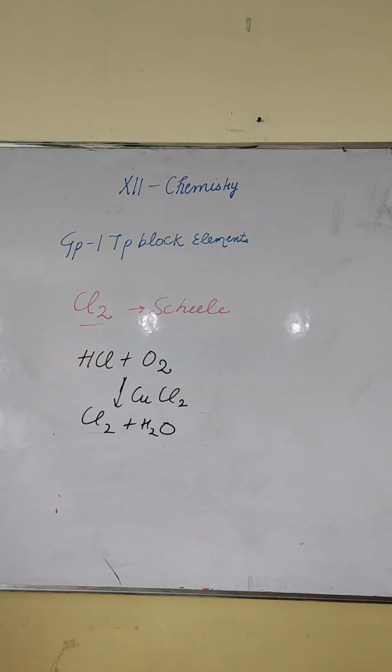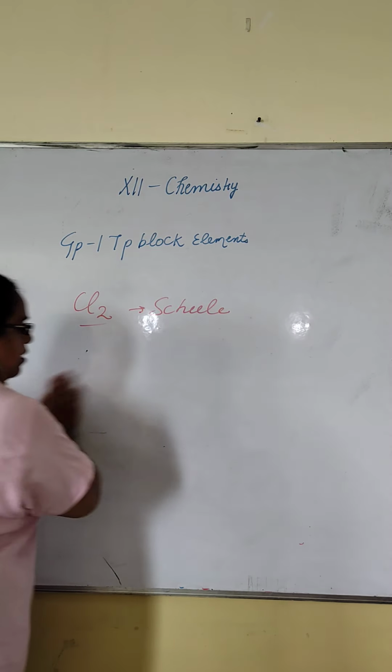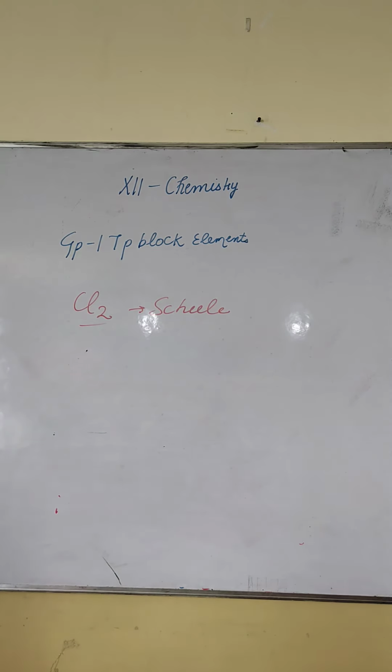Laboratory method is electrolytic decomposition of brine. Brine is 10% NaCl solution. Next is about the properties of chlorine. It is a greenish yellow colored, pungent, suffocating gas. Fine? It creates suffocation. It is 2.5 times heavier than air. It can be easily liquefied.